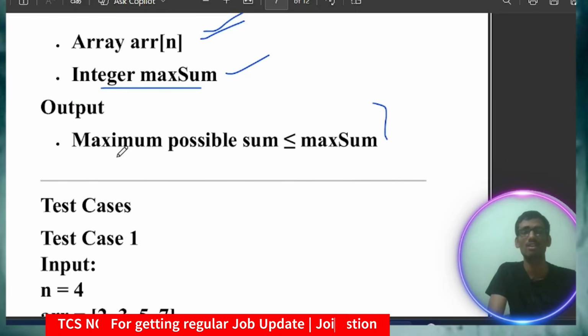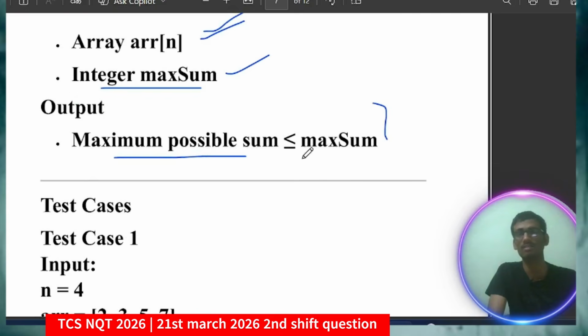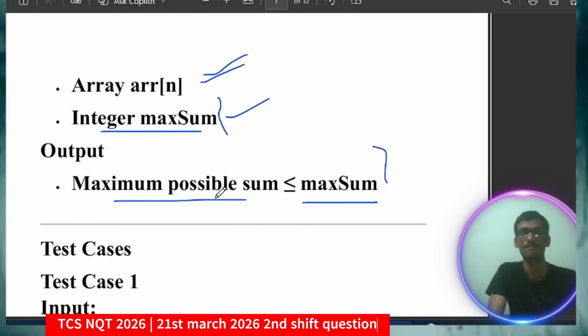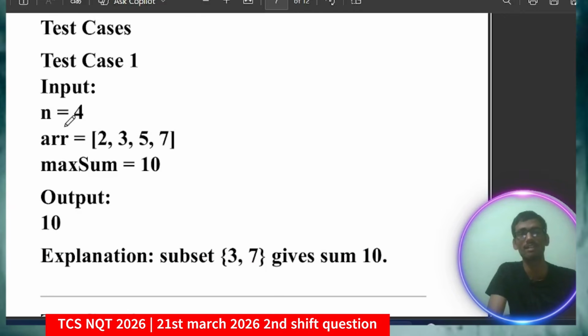And for output, you just have to print the maximum possible sum which is less than or equal to max sum. Let me give you the test cases. For example, input n equal to 4 and the values are 2, 3, 5, 7, and maximum sum 10. So the output will be 10.